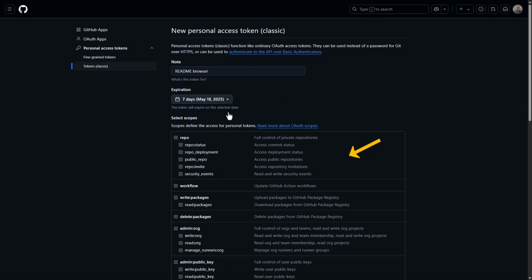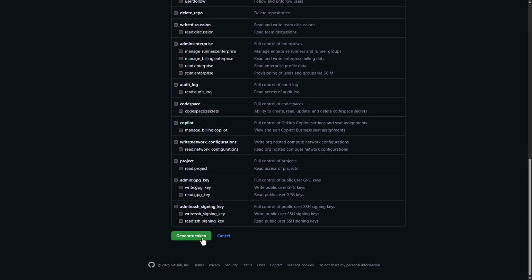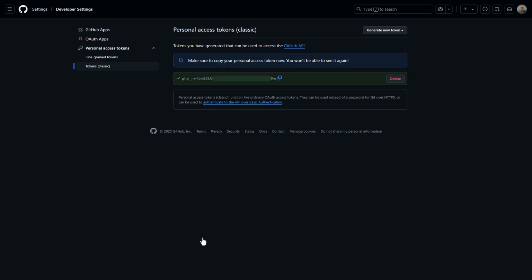You can select the capabilities of the token here. Since I only plan to query the public repositories on GitHub, I choose the public repo scope. Go down to the bottom, press the button to generate the token, and there it is. Store the token in a safe place. GitHub will not show you the token value again.